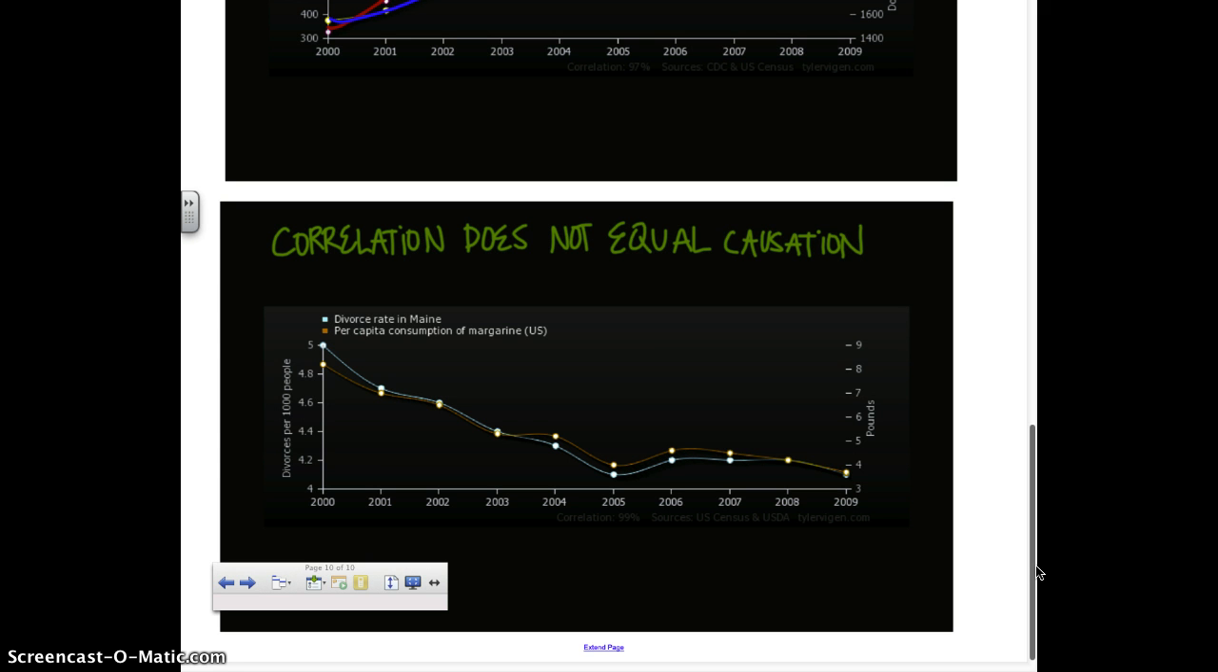Another one that you may have heard talked about is that murders tend to go up when ice cream sales go up. Ice cream does not cause people to kill one another. Okay, that's something that should make sense, right? People don't eat ice cream and then go on murderous rampages.